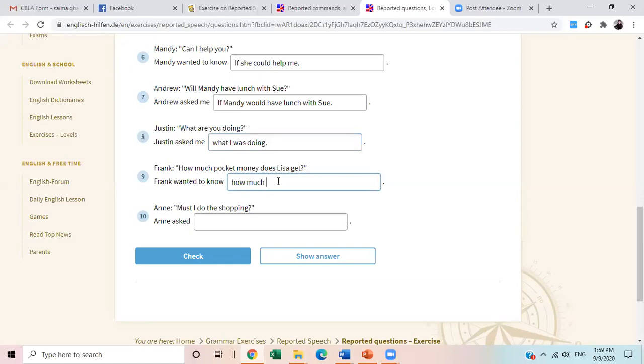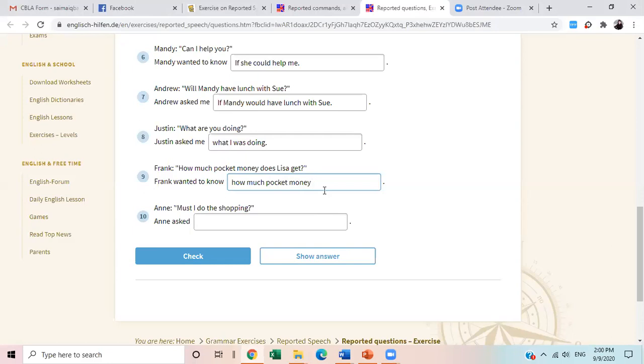Who said this? Your name, please. Abdul Halim. Okay, Abdul Halim, yes, you are right. Sorry, ma'am, we removed does. Yeah, we will remove does, definitely. How much pocket money does Lisa get?